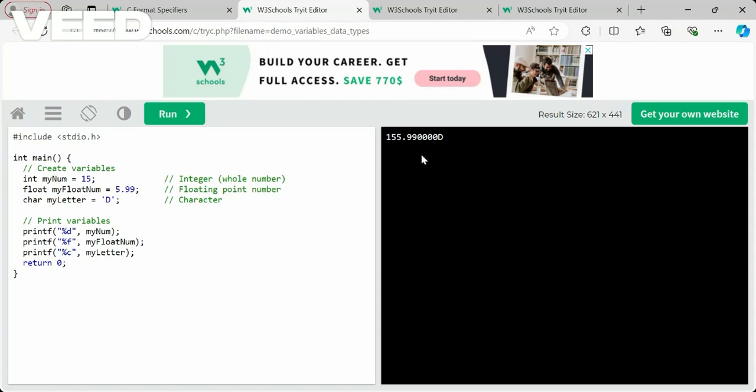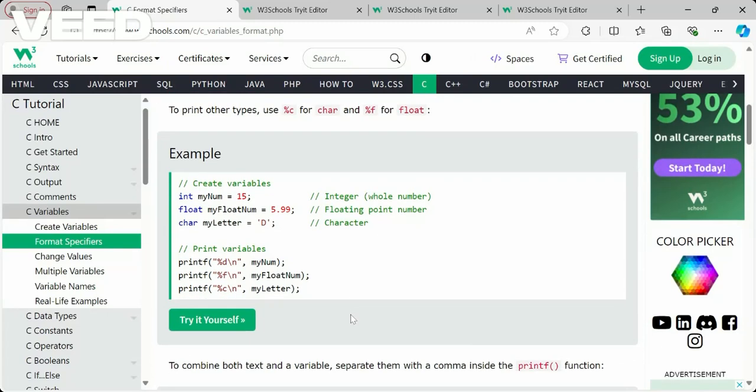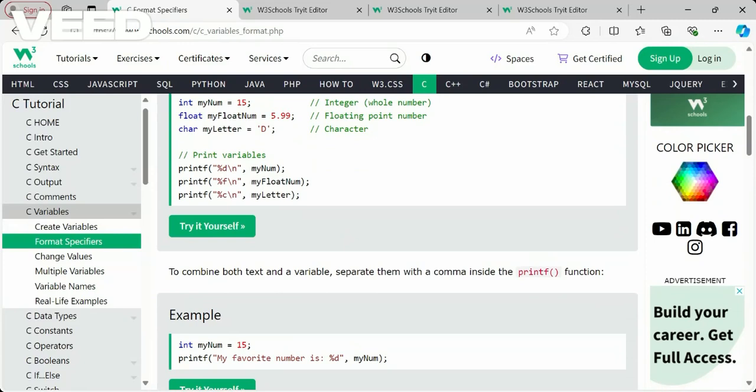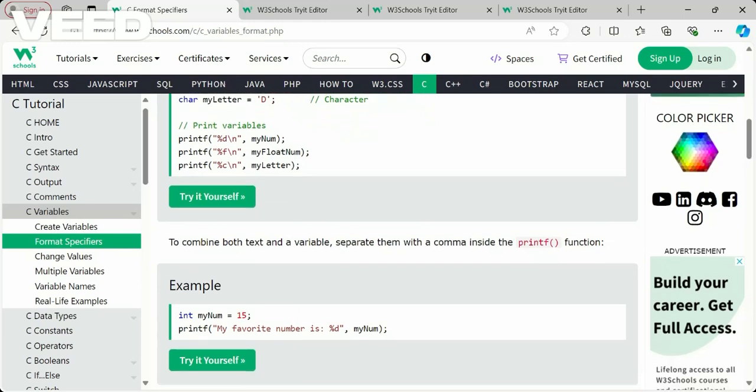The float type will show 5.990000 with trailing zeros. So this is how format specifiers will work. You should keep in mind that for integer percentage d should be used, for float percentage f, and for character percentage c. To combine both text and variable, separate them with a comma inside the printf statement.